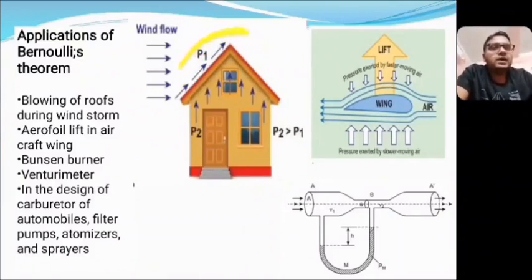As the air is flowing at very high velocity, as per Bernoulli's principle the pressure energy will be low, but within the room there is almost atmospheric pressure. So P1, the outside pressure, is lower than P2, the pressure within the house.